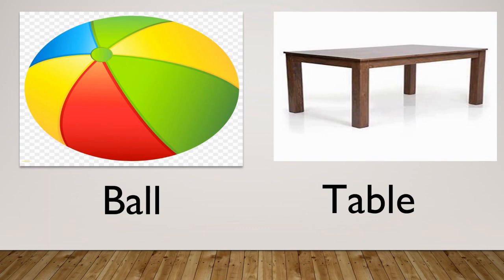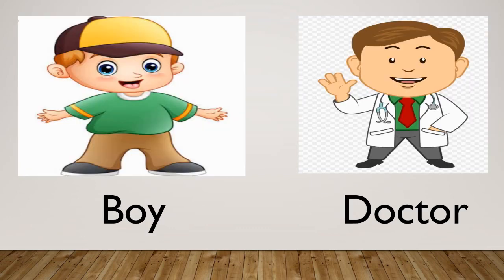What do you see in the picture? A ball and a table. These are names of things, so they are nouns. Here, look at these pictures. A boy and a doctor. These are names of different people, so they are also nouns.